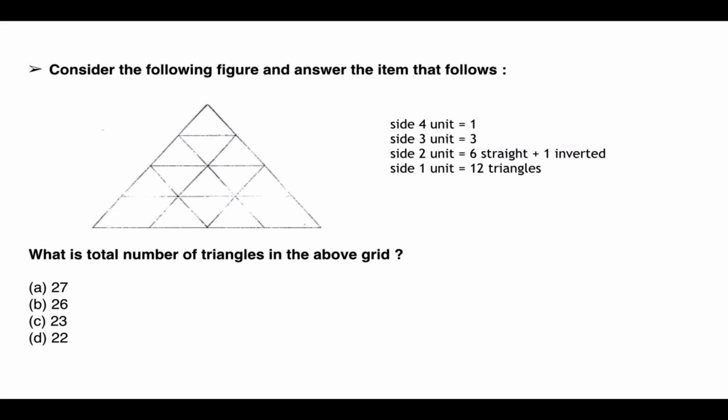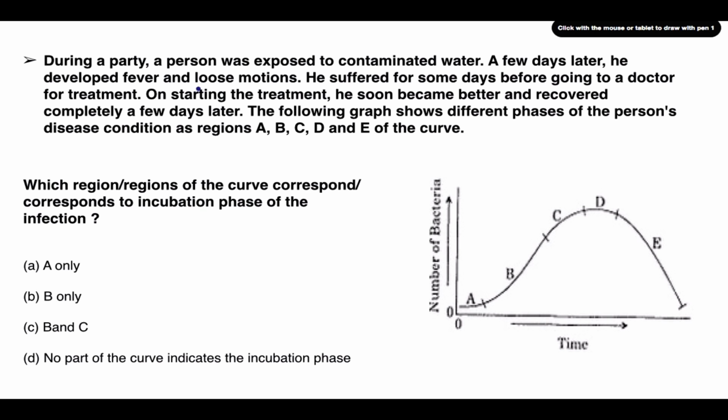Then this is the fifth triangle, and this is the sixth triangle. But you can also see there is one inverted triangle which is here. So the answer is 7. And finally for side equal to unit 1, there will be 1, 2, 3, 4, 5, 6, 7, 8, 9, 10, 11 and 12. So total triangles will be 12 plus 7 is equal to 19, plus 4 is equal to 23. So the answer is C.